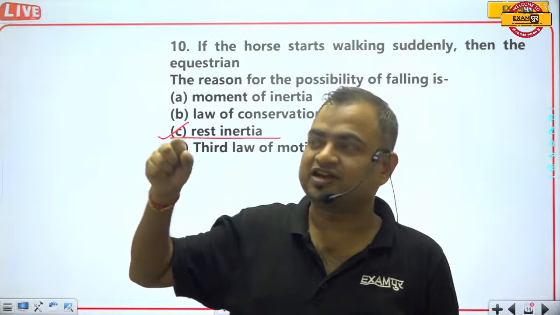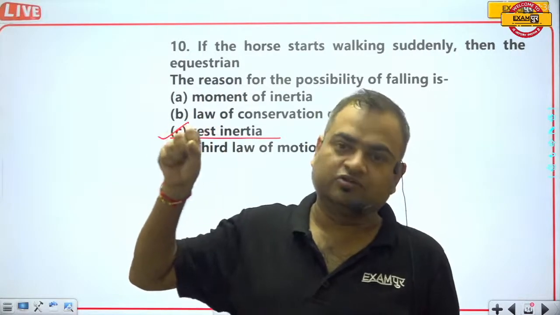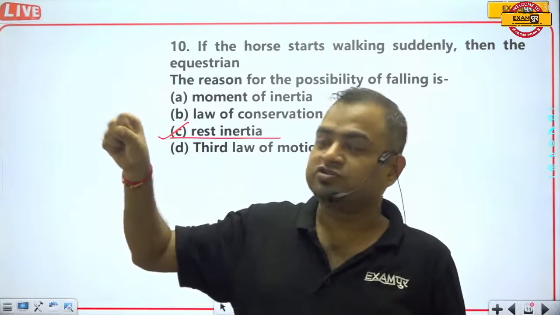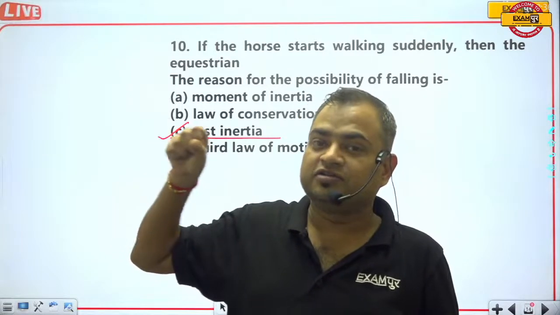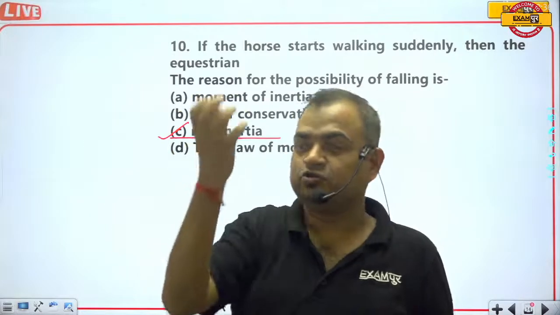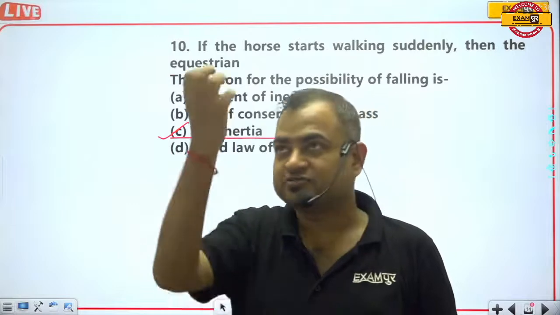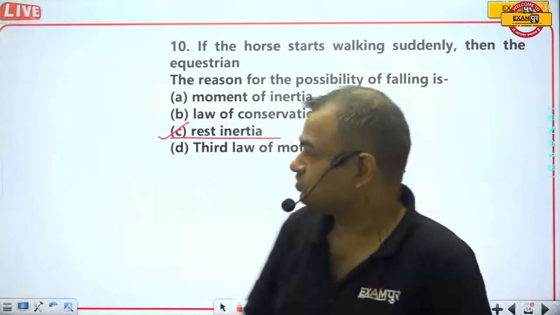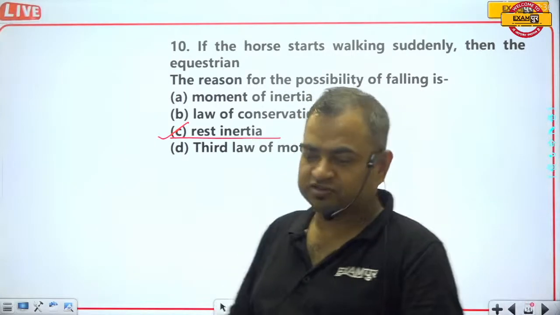The mangoes which were hanging from the tree just start falling on the ground, because the motion of the branch started suddenly, but those mangoes were not ready for the sudden start of the motion. That's why those mangoes fell down. So this too is an example of inertia of rest.